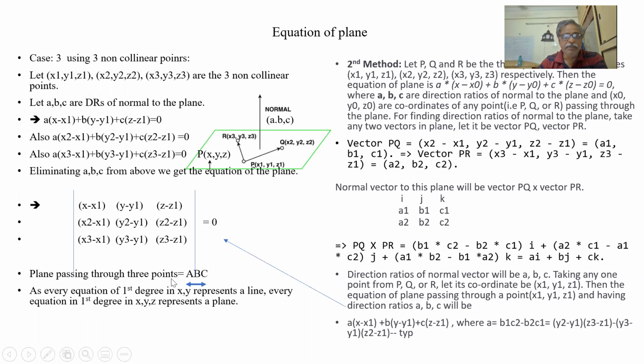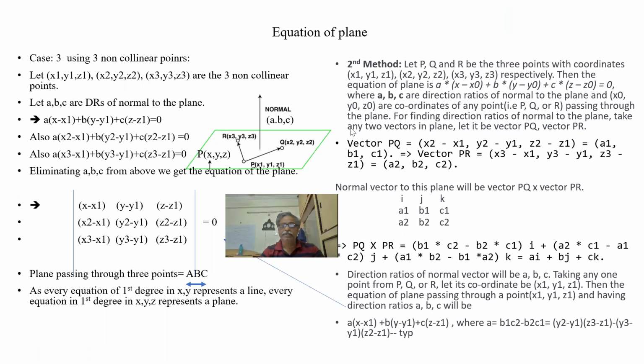Every first degree equation represents a line or plane. Suppose x plus y is equal to 10, this is a line. Similarly, if it is x plus y plus z is equal to 10, that means this is a plane. This is a simple understanding by comparing with a line. So this is the matrix form. How did we get this matrix form to solve these three equations? Let us understand how this form has come into the picture.